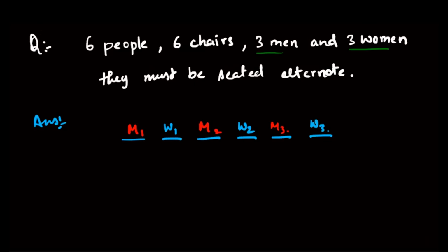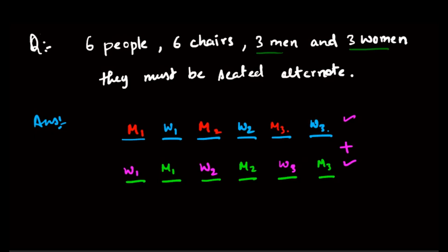Okay, now the second scenario could be that I place men starting from the second place. So M1, M2, and then M3, and similarly I could put women in the first place, the second place, and the third over here. So there are basically two cases, either this or this. So I have to add them, isn't it?